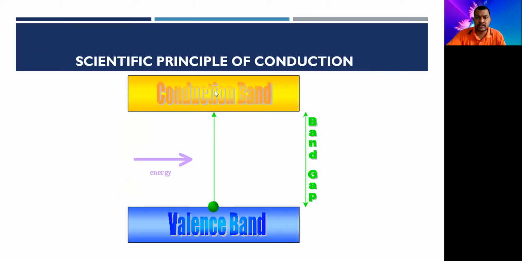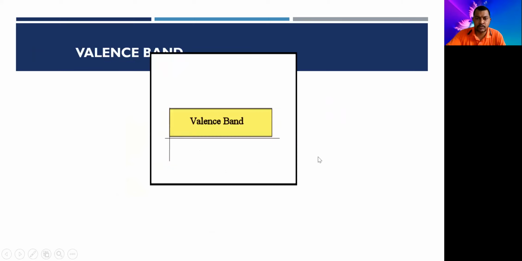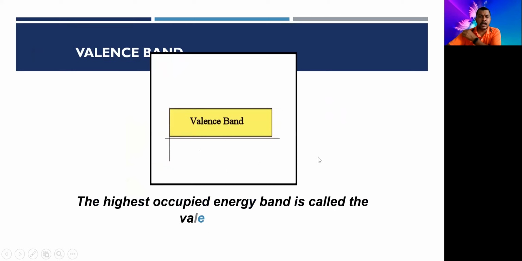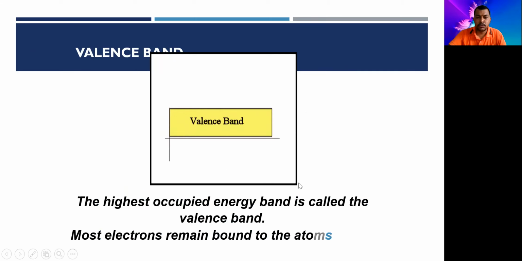So we are having two bands, conduction band and the valence band, and this is the energy, and this is the band gap, right? So the electrons in the valence band jump into the conduction band, and they play a vital role in conductivity. That is the principle of that. This is the valence band. What is the valence band? The highest occupied energy band is called the valence band, where the electrons are there in its last outermost shell, right? So most electrons remain bound to the atoms in this band.